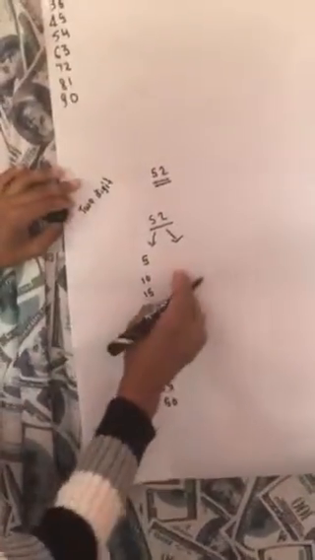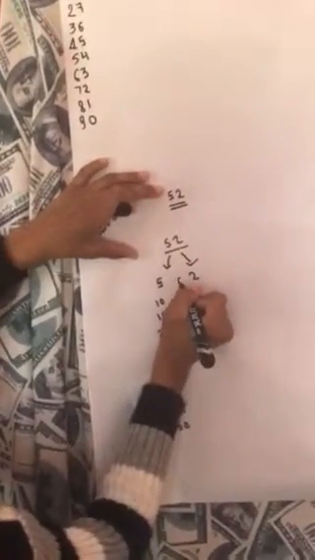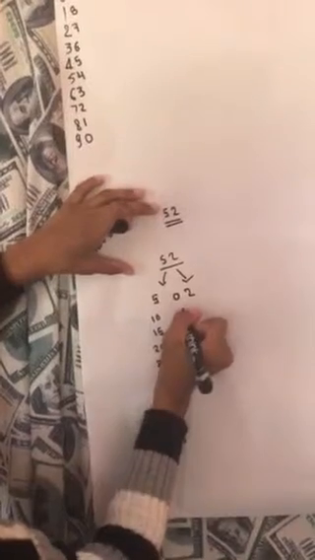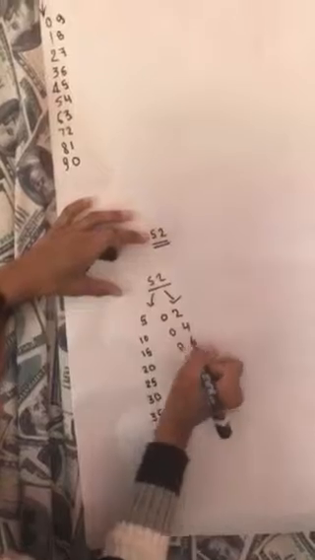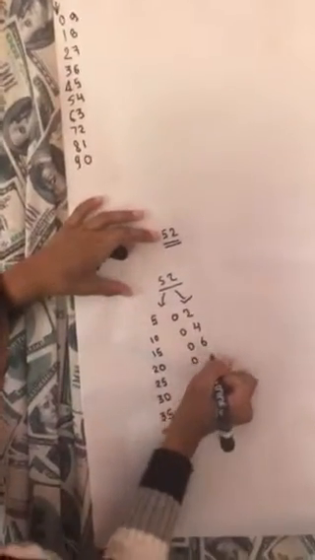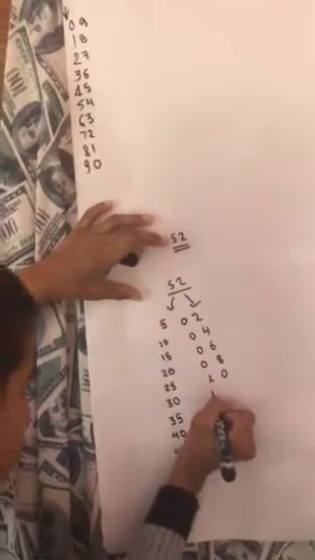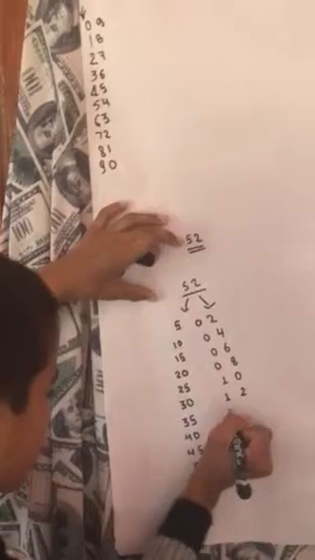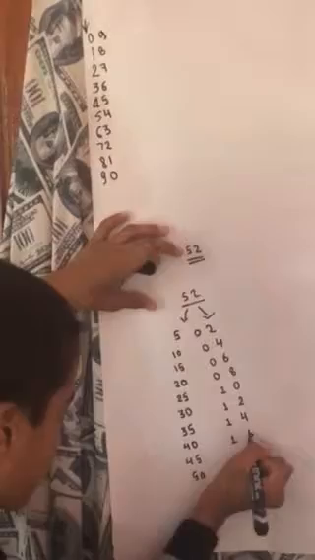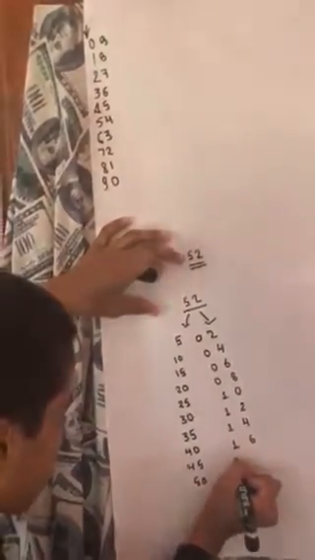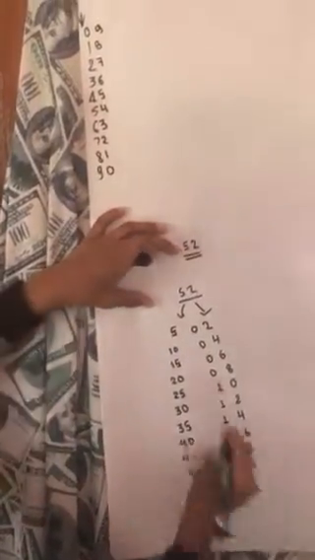And here we will write the multiplication table of 2. We have to write 0 also. 02, 04, 06, 08, 10, 12, 14, 16, 18, and 20. So here we will make a margin.